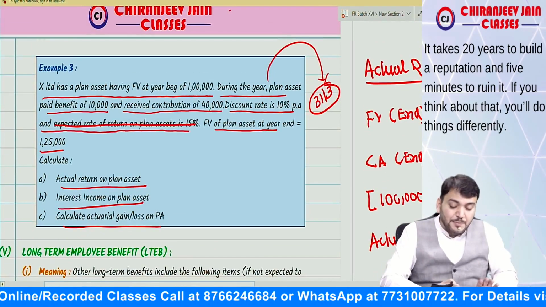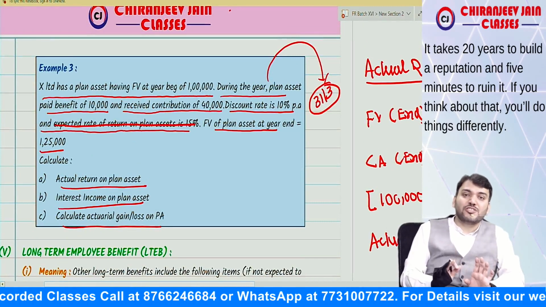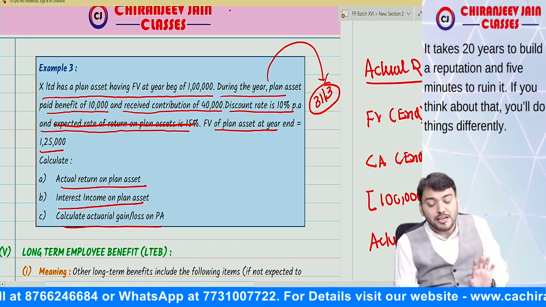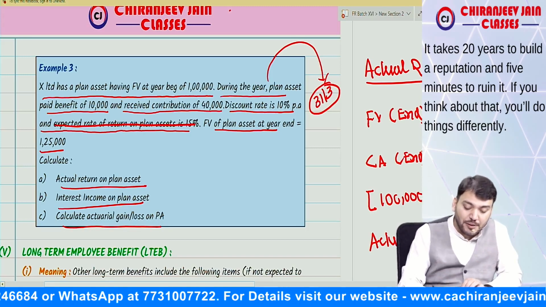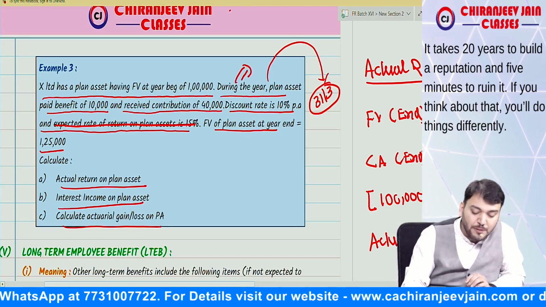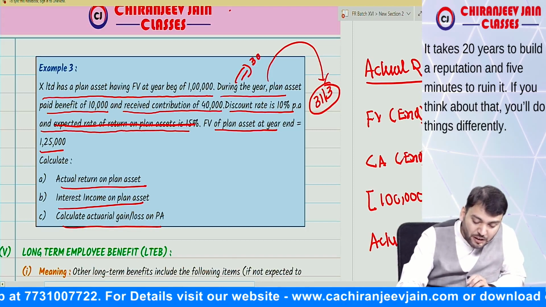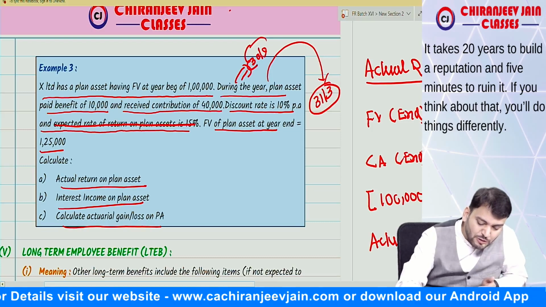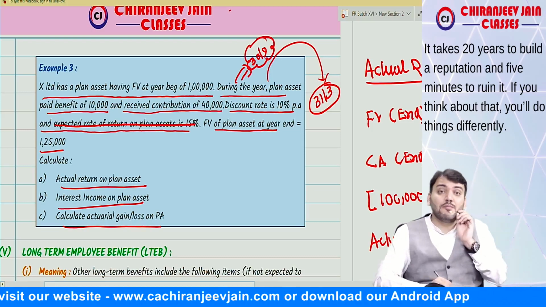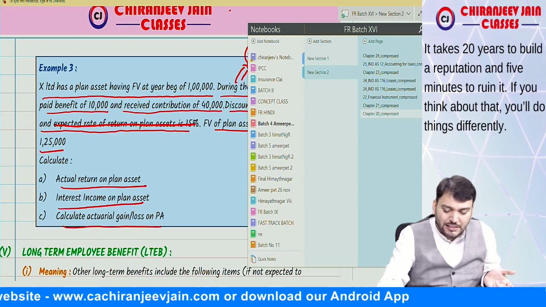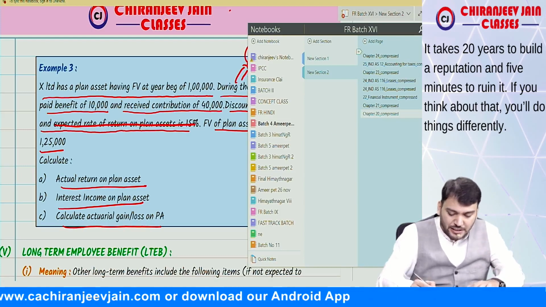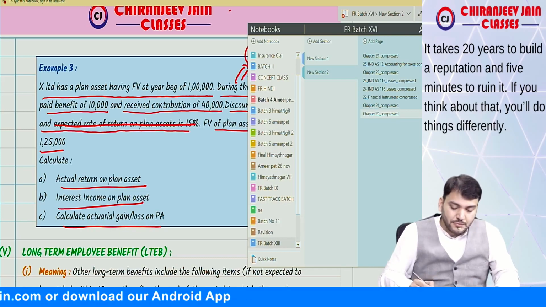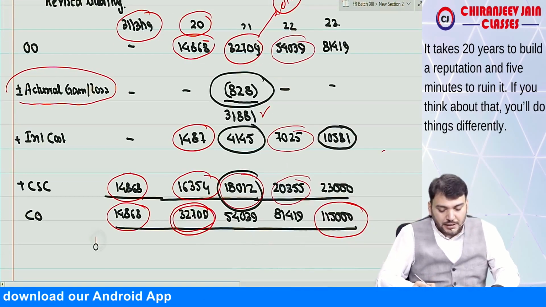Now, in an exam, whenever the contribution and benefit paid date is not given, always assume it is at the end of the year. But it might happen that they have given it. Suppose the contribution and benefit paid were made in the mid of the year, that is on 30th September. Then what will you do? Of course, you need to calculate interest income based on that. Let us see how to calculate the answer on that basis.